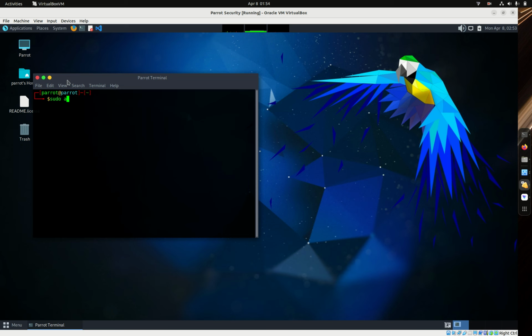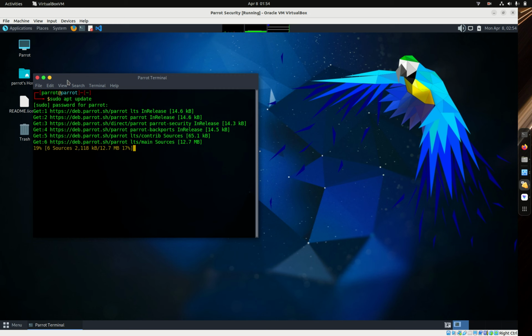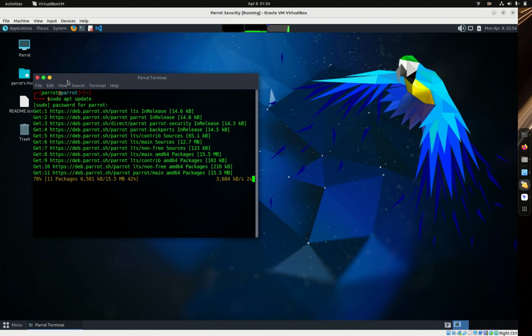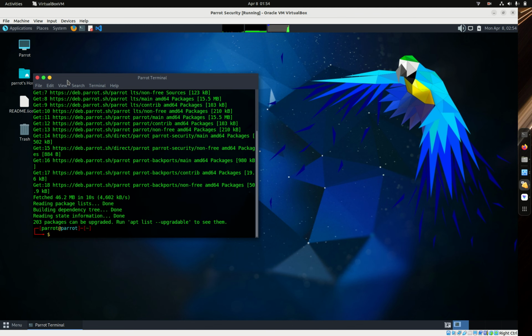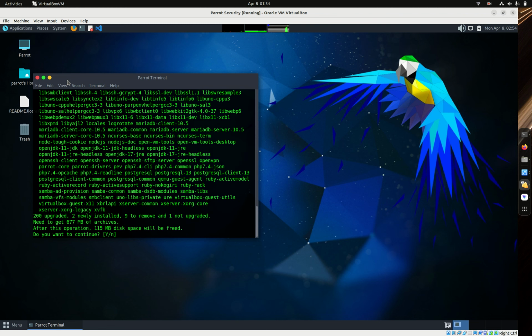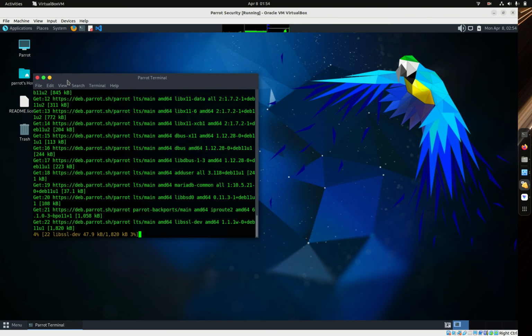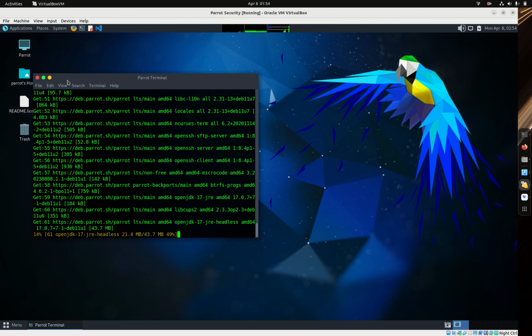I usually customize and put my close window button on the right side. So let's sudo apt update. See how it does here. Pretty sure it needs a lot of updating. But sudo apt upgrade, this is where you'll run into a lot of time consuming upgrades.